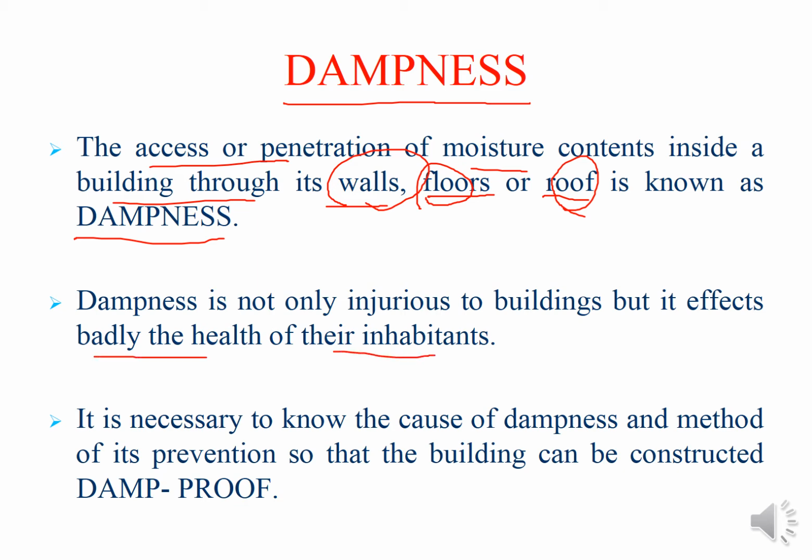It produces unhygienic conditions within the building, and hygiene is going to be affected. That is of course not required. So we always avoid dampness in the building. It is necessary to know the causes of dampness and the methods of its prevention so that the building can be constructed damp proof.